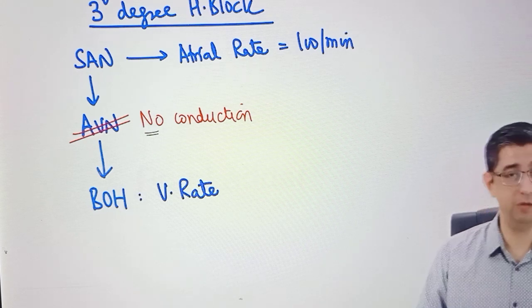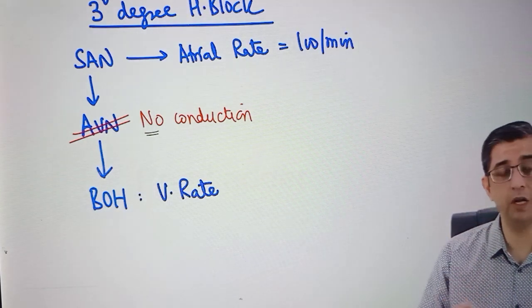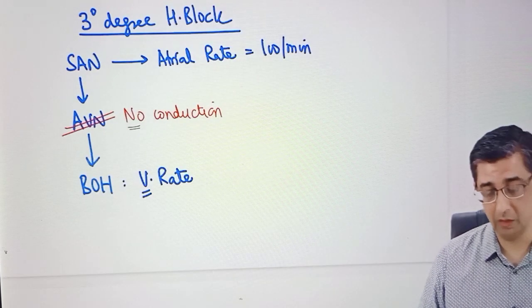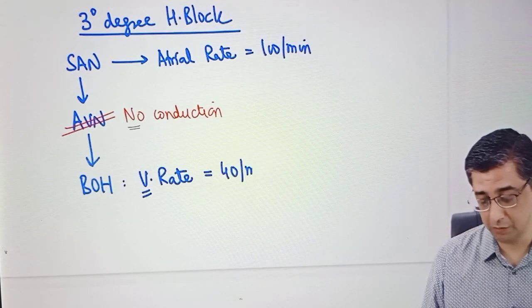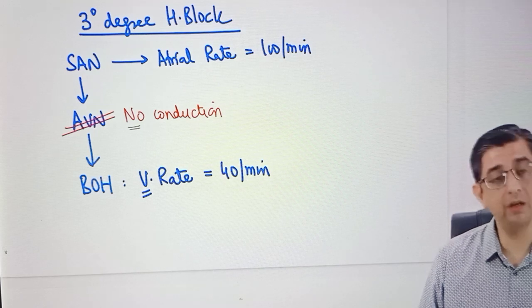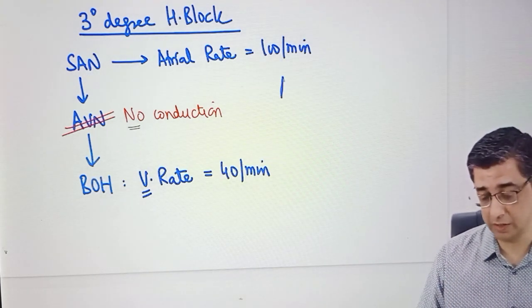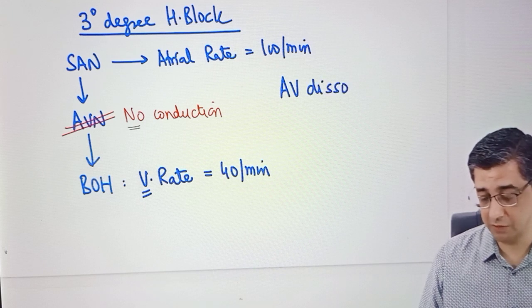Bundle of His. Whenever a pacemaker is malfunctioning, the pacemaker below it will take over the function. So in a person with third-degree heart block, the ventricular rate is controlled by the bundle of His, as a result of which the ventricular rate will be only 40 per minute. If you look at the mathematical association here, the atria are beating about 2.5 times faster than the ventricular rate. So one reason why these patients will have syncopal episodes is AV dissociation.